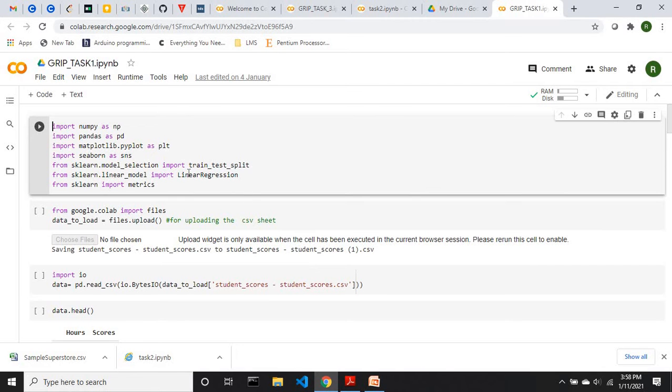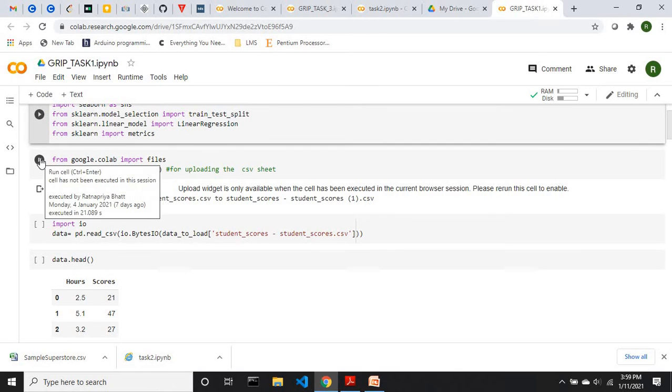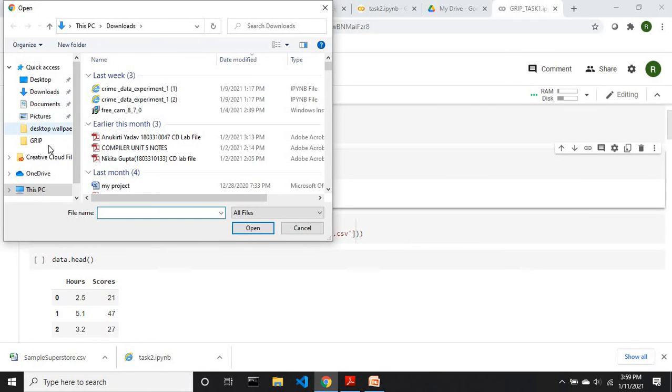Let us just explore the code file. Here is my code file. I have imported multiple libraries such as NumPy, Pandas, Matplotlib, Seaborn, sklearn model selection, and sklearn linear model, where I am using linear regression, and metrics also for calculating various types of errors. I just run it. Now all the libraries have been imported. Since I am using Google Colab, I am using this to upload the CSV file that I have on my system.